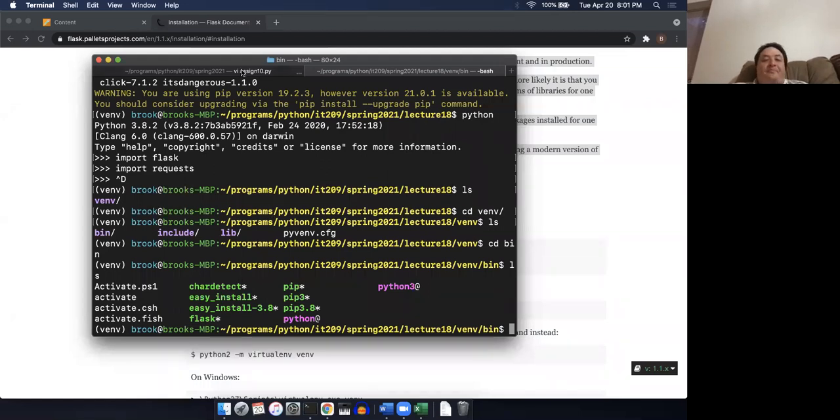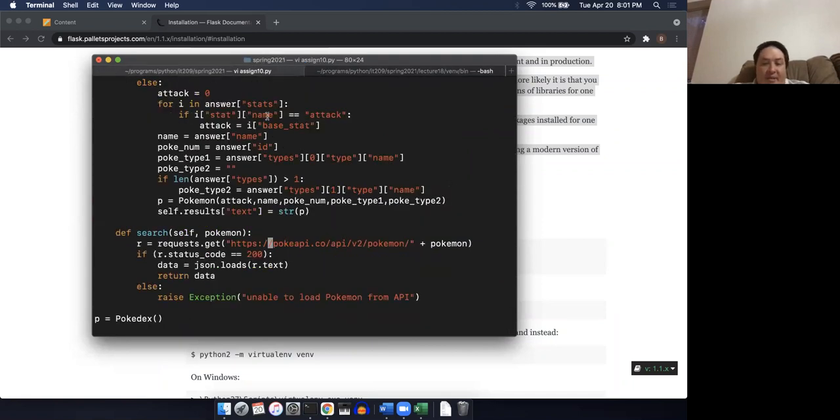Okay, so now that we have Flask installed, let me get out of this.